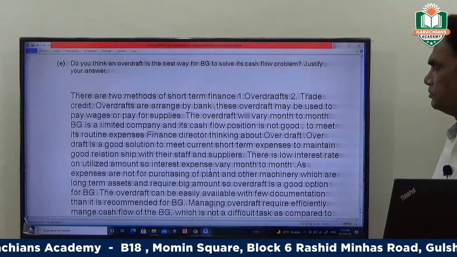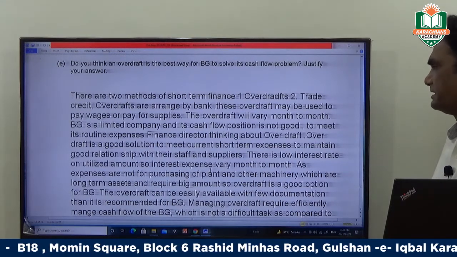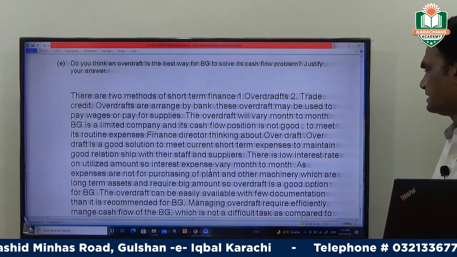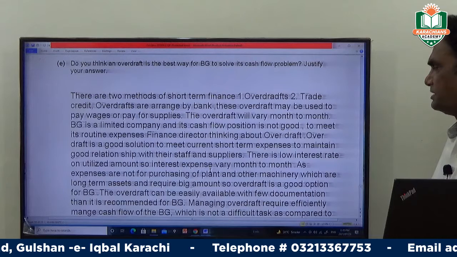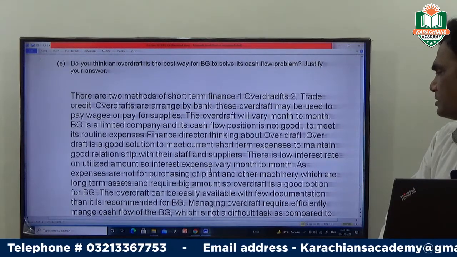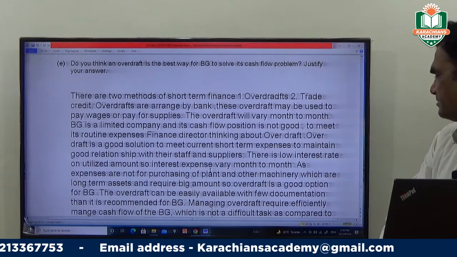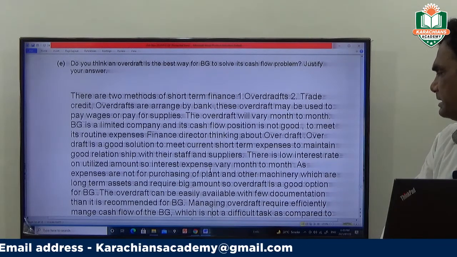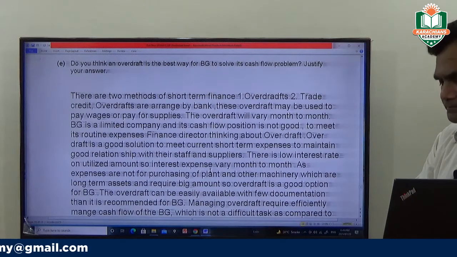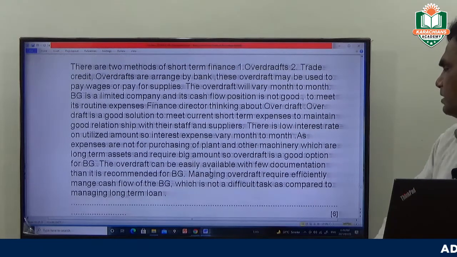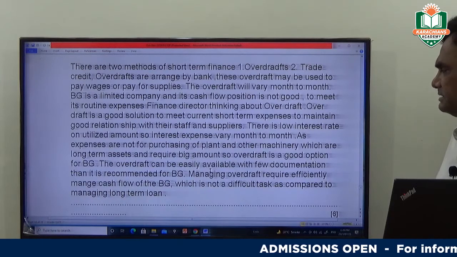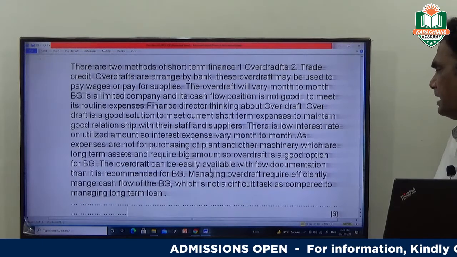Overdraft is a good solution to meet current short-term expenses, to maintain a good relationship with their staff and suppliers. There is a low interest rate on the utilized amount, so interest expense varies month to month. As the expenses are not for purchasing plant and other machinery, which are long-term assets requiring a big amount, overdraft is a good option for BG. The overdraft can be easily available with few documents. Then it is recommended for BG.